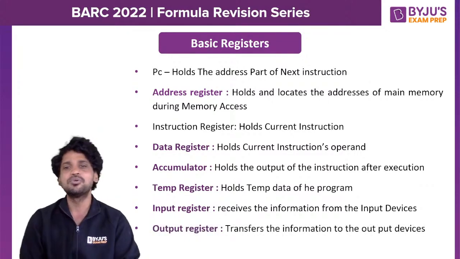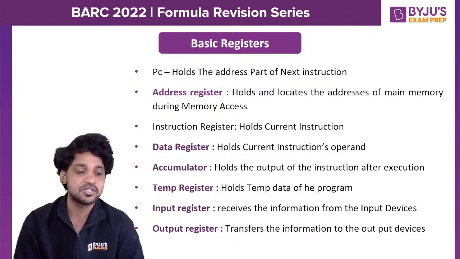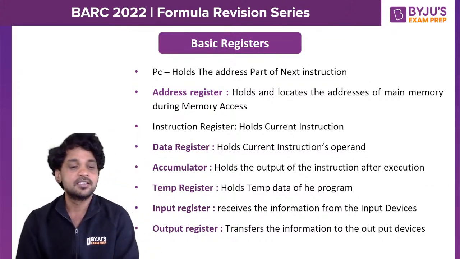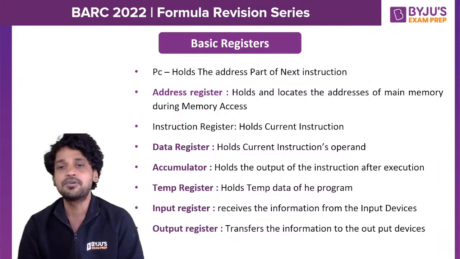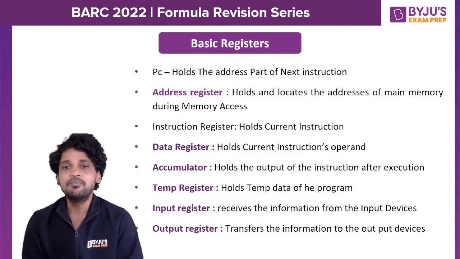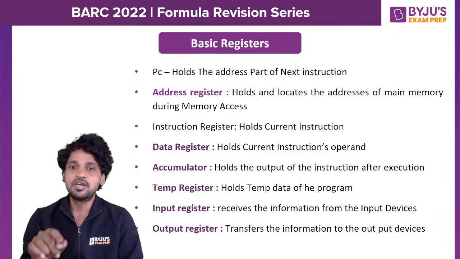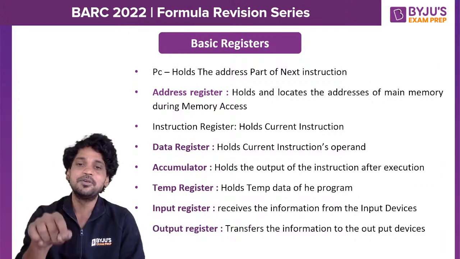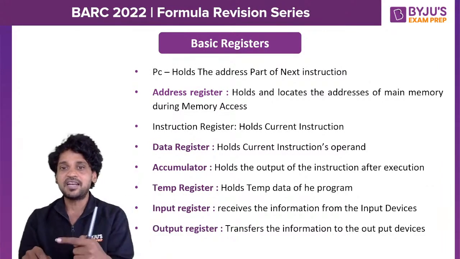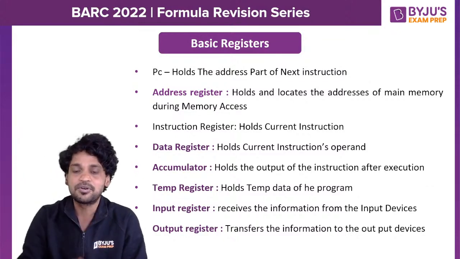And next, I have 2 registers. The first one is an input register, and the second one is an output register. Any doubt so far? The input register and output register will be a communication medium between peripheral devices and the main memory. When you give a character by using a keyboard or a mouse, this input character, the character input by the user, will initially be transferred to the input register.